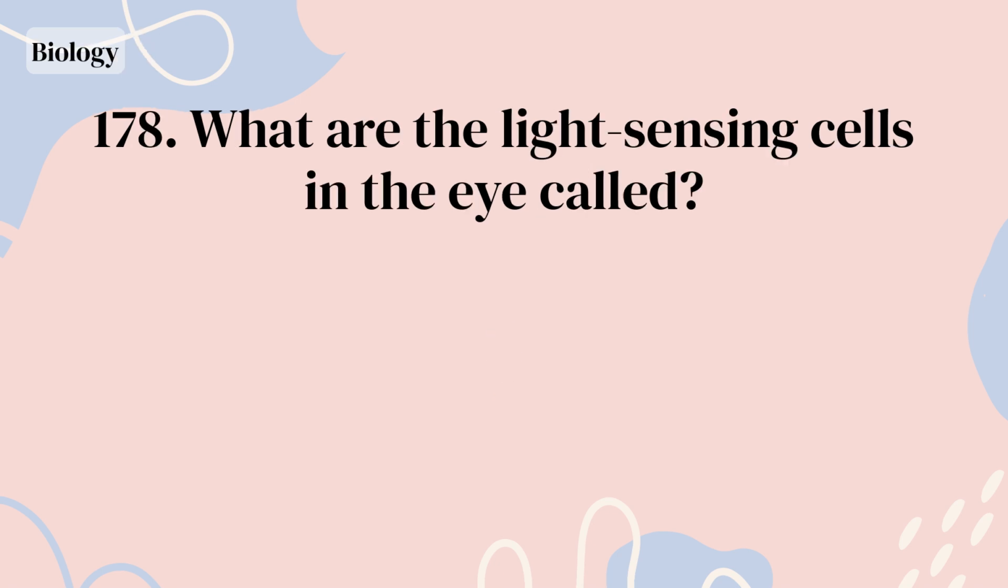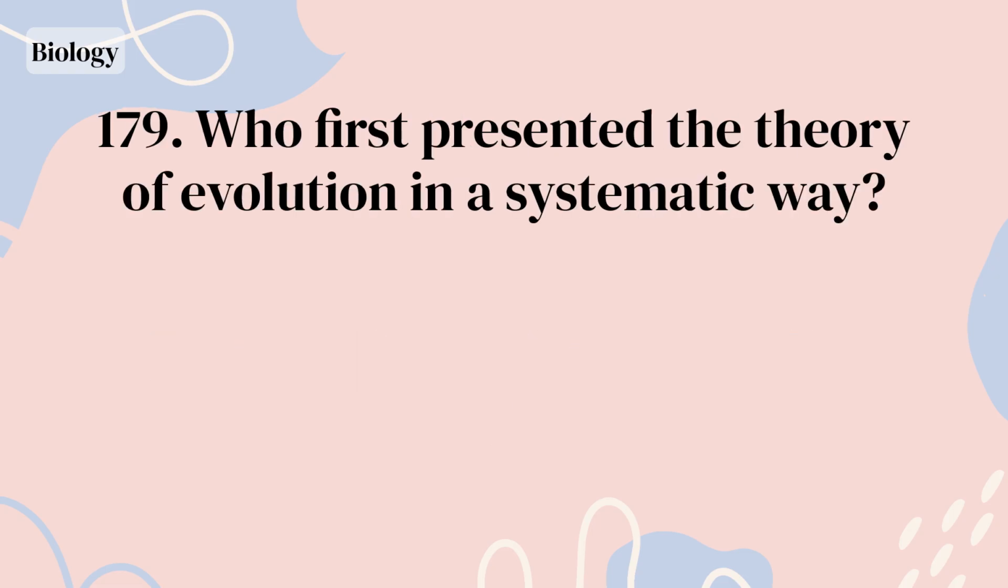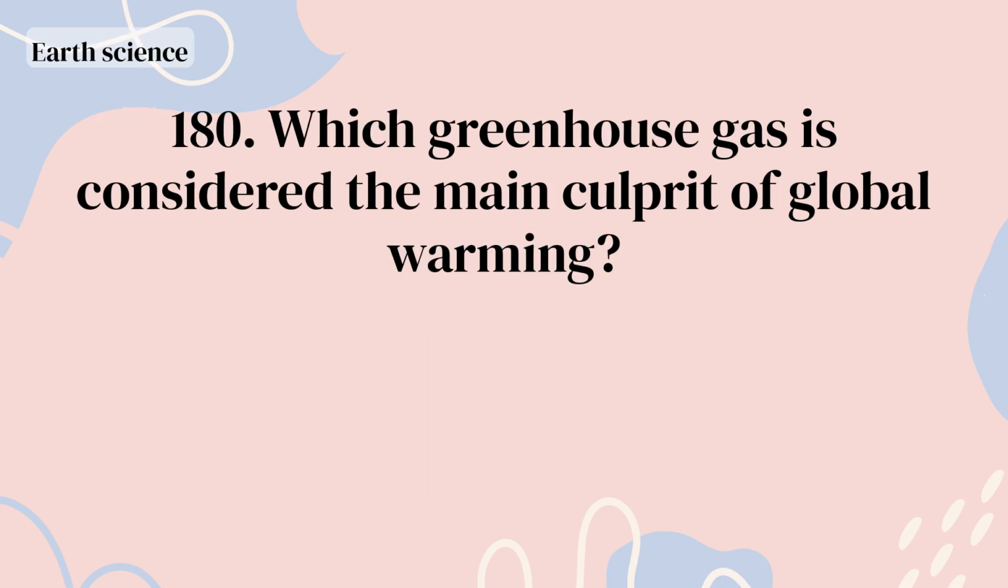Eight. What are the light-sensing cells in the eye called? Rod cells and cone cells. Who first presented the theory of evolution in a systematic way? Charles Darwin. Which greenhouse gas is considered the main culprit of global warming?